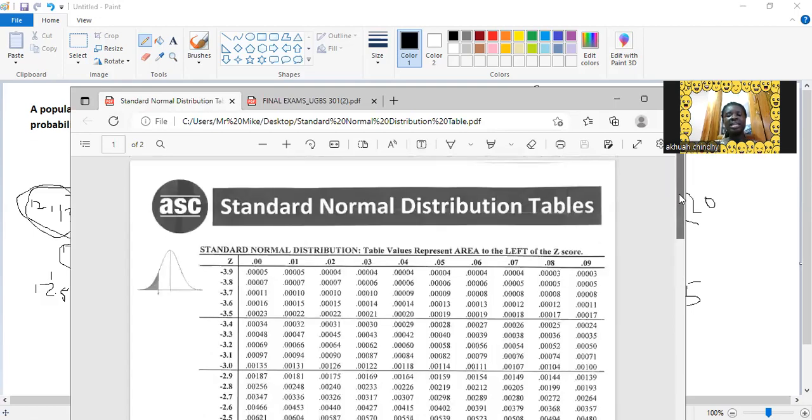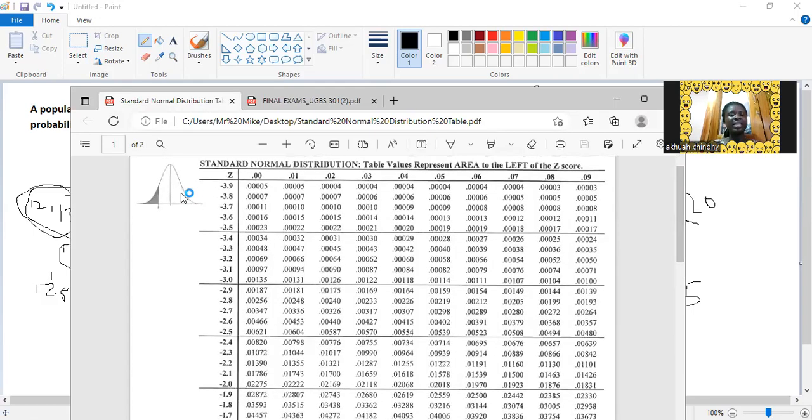We know that we are looking for this side, but this table is giving us this side. And we know already from our previous videos, from our lectures, that